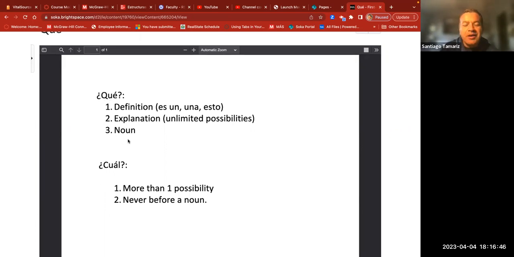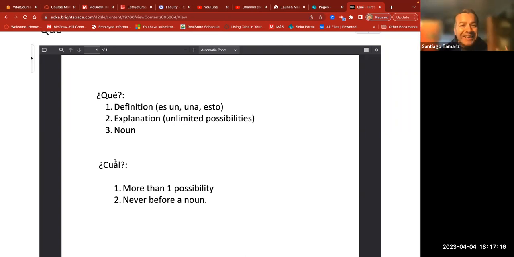Now, when to use ¿cuál? When you have more than one possibility, but limited. For example, ¿cuál de estos libros prefieres? Which of these two books do you prefer? The possibilities are limited. ¿Cuál de estos dos libros prefieres?